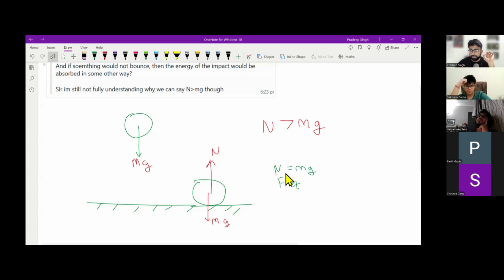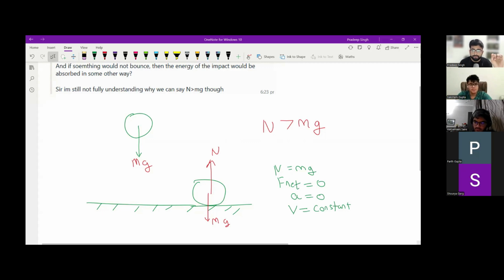If the net force is zero, then tell me what will be the acceleration of the ball? Also zero. If acceleration is zero, what will happen to the velocity? It would not change. Yes, velocity is constant, right? Okay, got it. So that is why it doesn't matter whether it bounces or does not bounce, N is always greater than mg. That's the key.